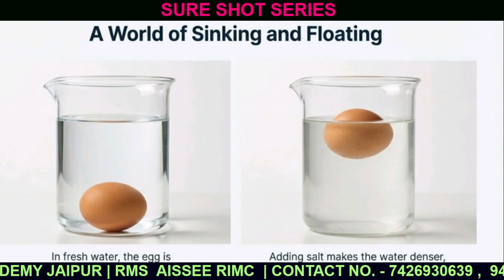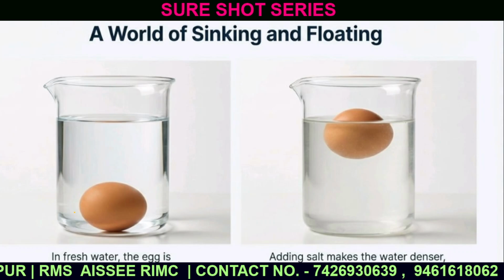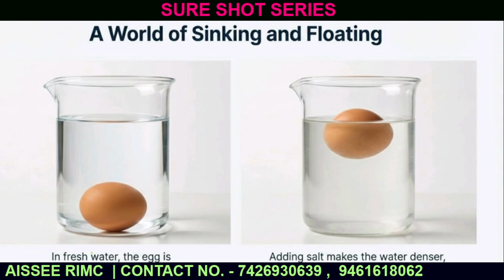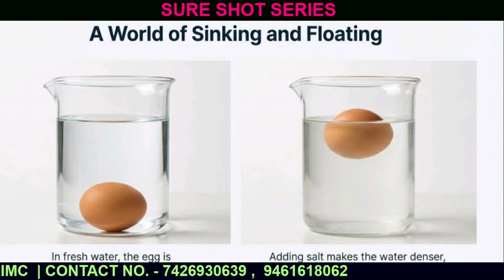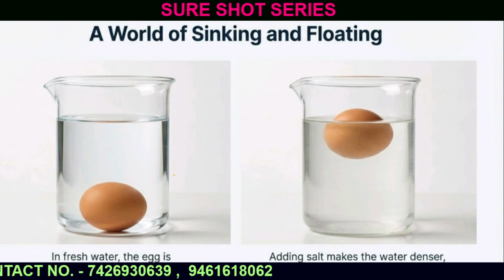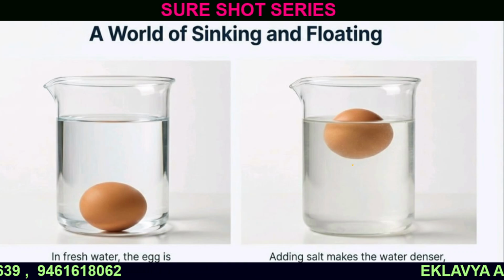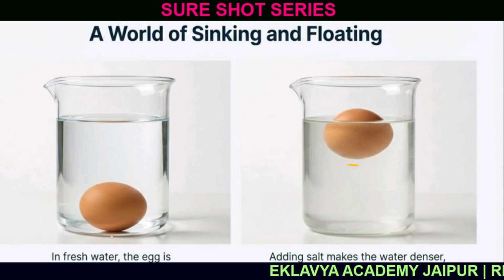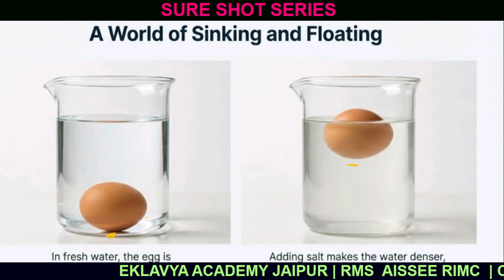Another fact about water, let's talk about density. You can see there are two cups here, one in which the egg is floating, and in this mug the egg is touching the bottom. Why? It is because of the density.